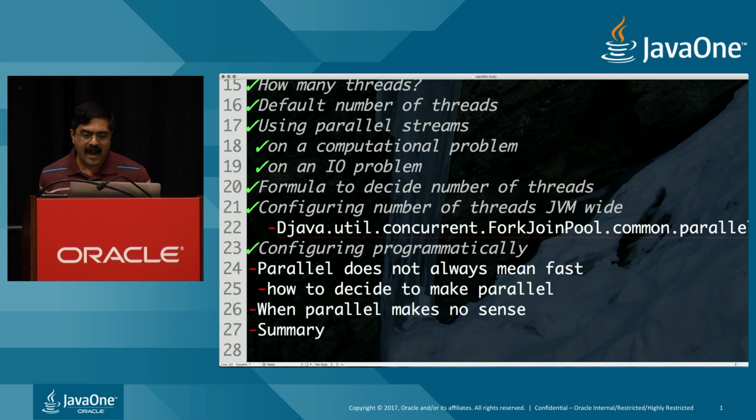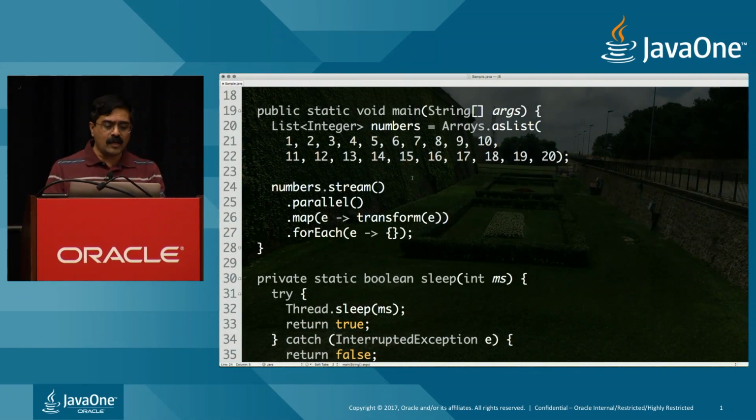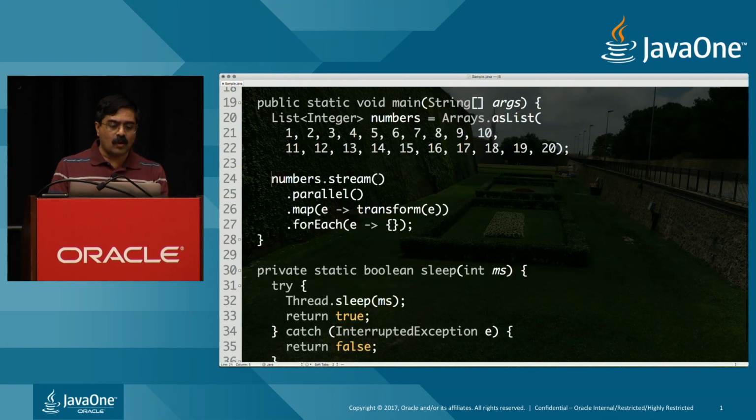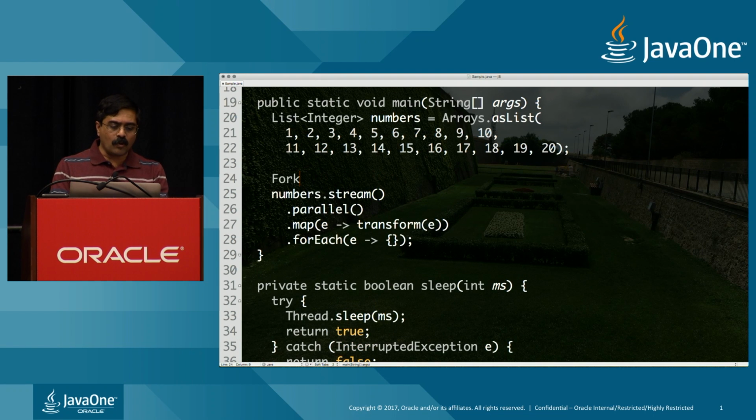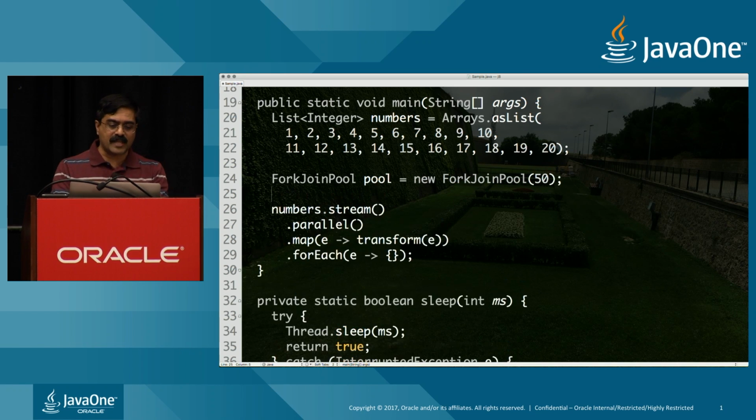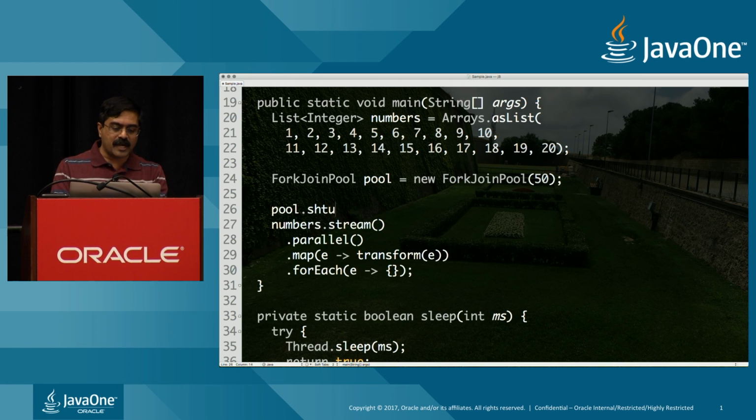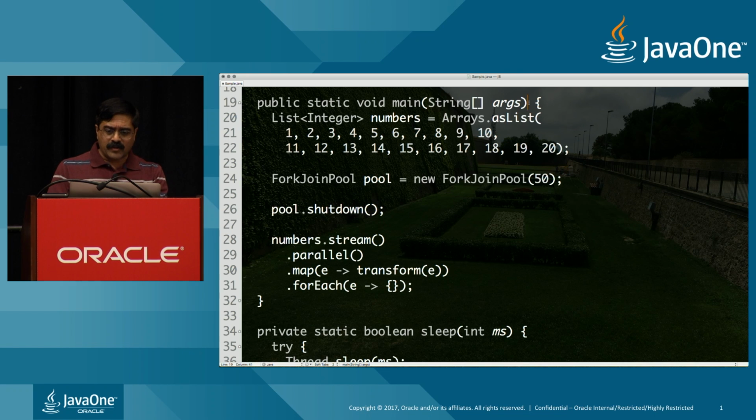How do you change this programmatically? If you want to change this programmatically, what you can do in here is create your own fork join pool. So ForkJoinPool pool is equal to new ForkJoinPool of 50, let's say. And then I'm going to say pool.shutdown. This is one of my habits: I want to shut it down as soon as I create it. And this is going to require that you handle exception. We'll come back to that in just a minute.